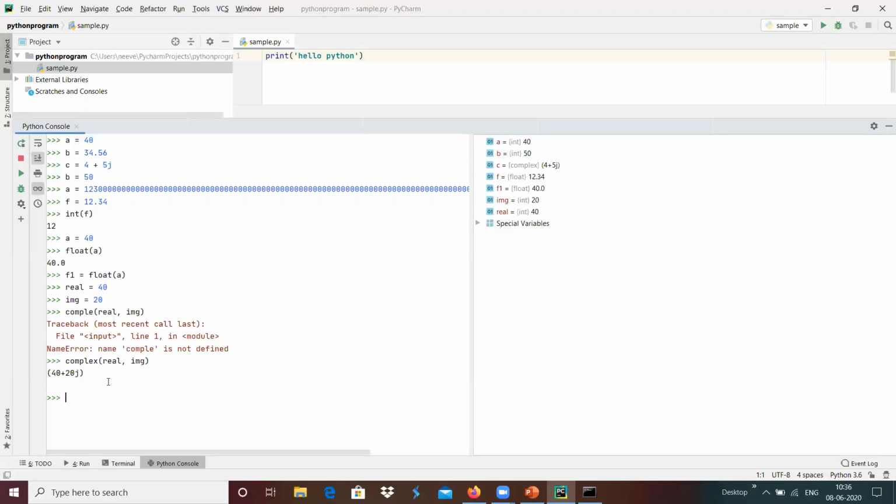For example, I am going to define a complex variable d equals 30 plus 0j, which created a complex number 30 plus 0j. In that, the imaginary part is 0 and the real part is 30. We can convert this complex variable into an integer, int of d.